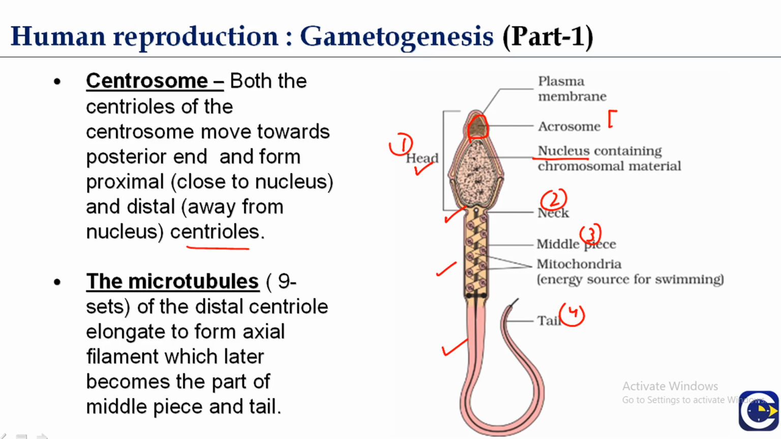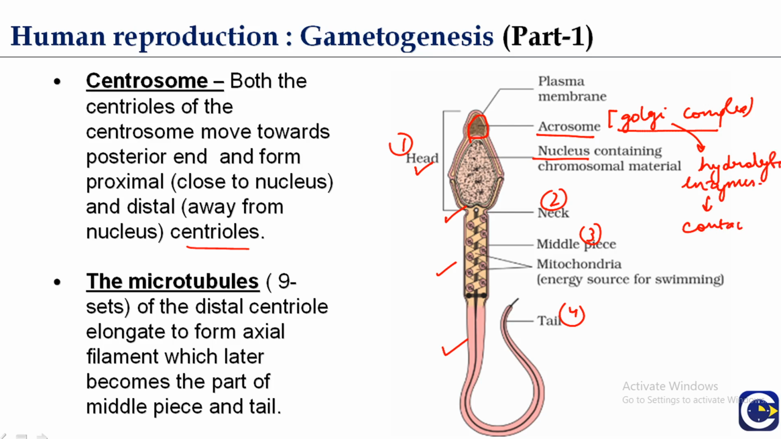The acrosome is formed from the Golgi complex. And why is it important? It contains hydrolytic enzymes and is used to contact and penetrate the egg in fertilization. The role of the acrosome is very important.